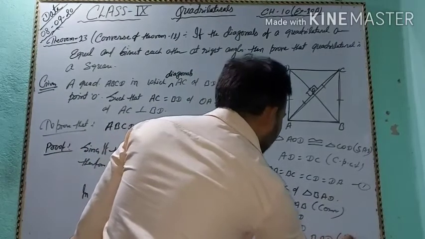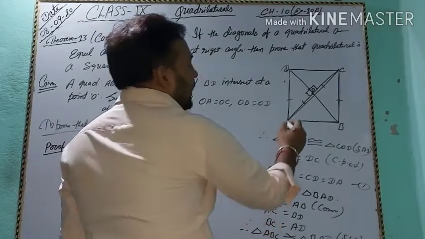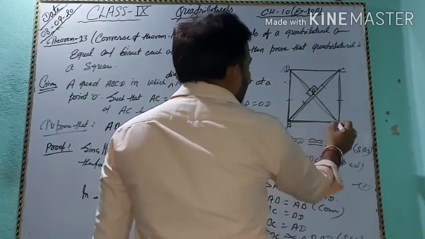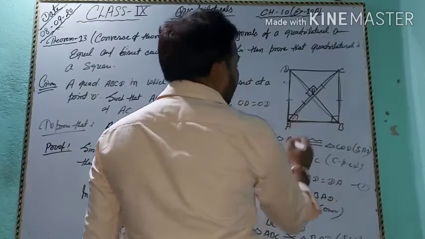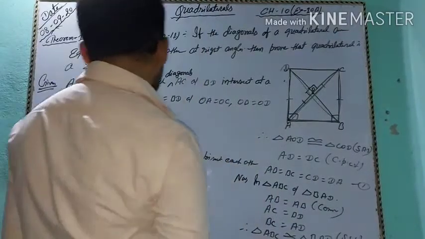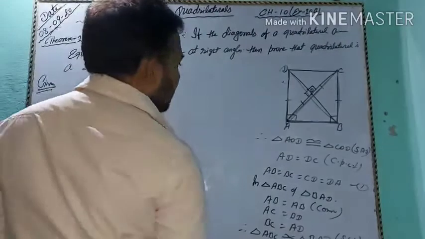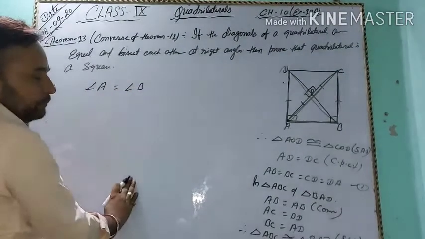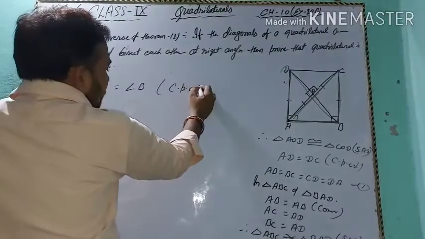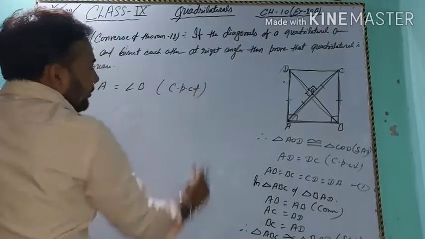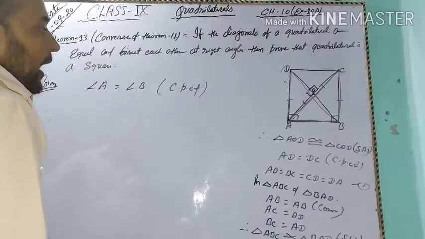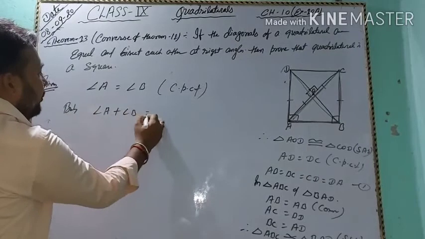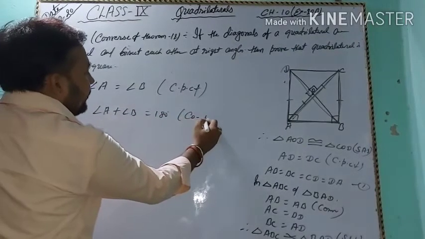Since these two triangles ABC and BAD are congruent, we write angle A equal to angle B by CPCT. But angle A plus angle B equal to 180 degree, that is the co-interior angles.